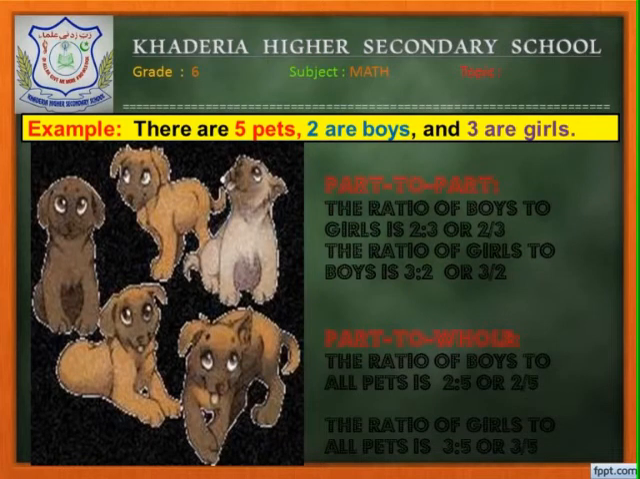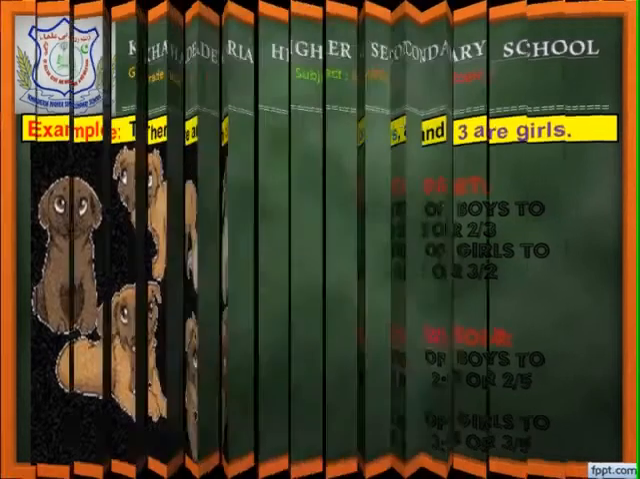Next, we will write the ratio of part to whole. From the above example, the ratio of boys to all pets is 2:5 and the ratio of girls to all pets is 3:5. Let's try one more example.